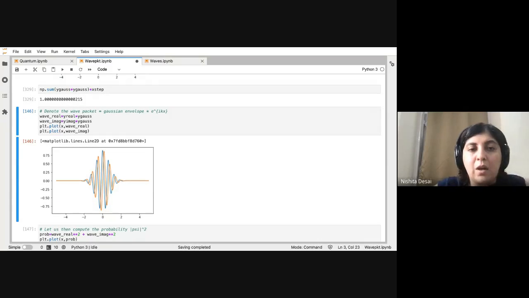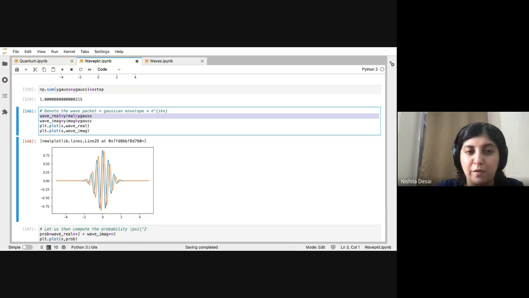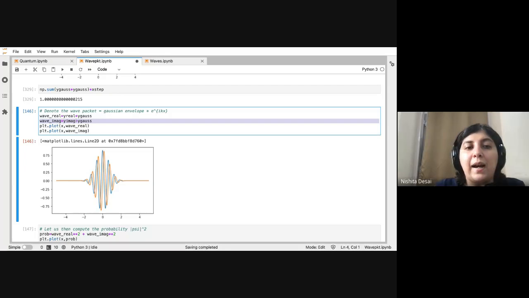Okay, so now we are ready to model our Gaussian wave packet. We know what the real and imaginary parts of the wave function look like, and we know what the overall normalization looks like, which is Gaussian.